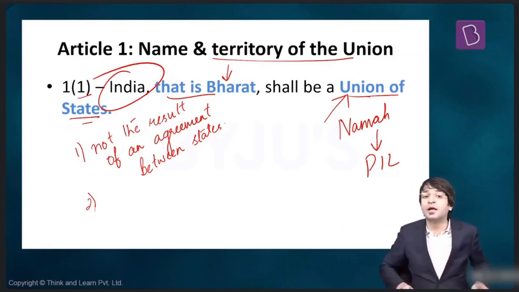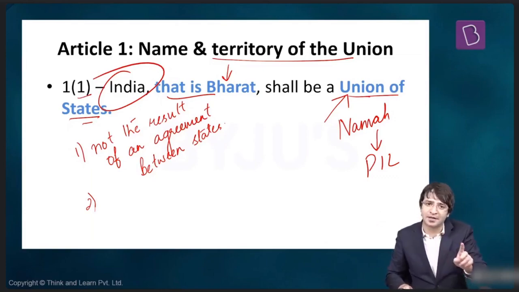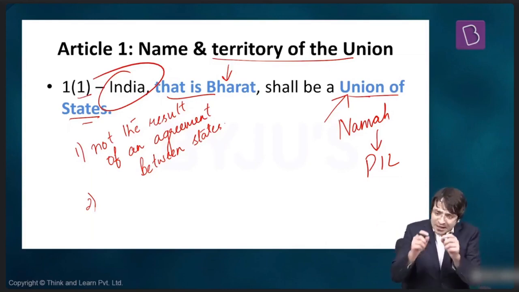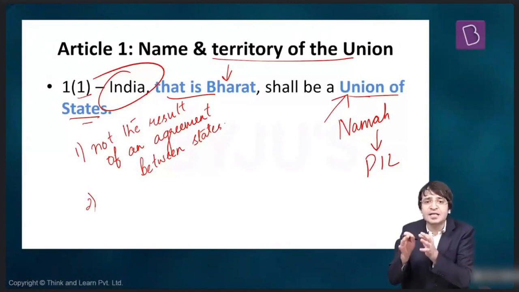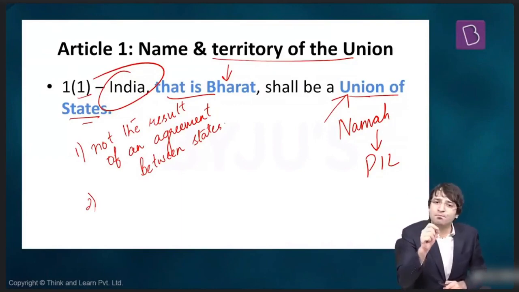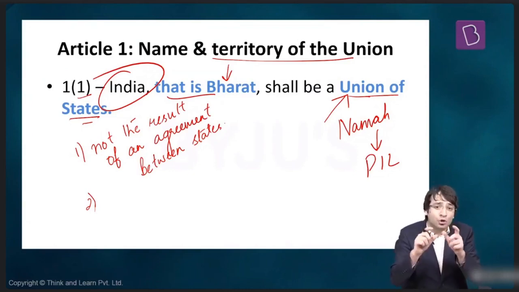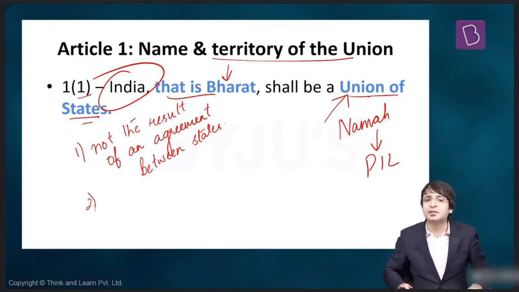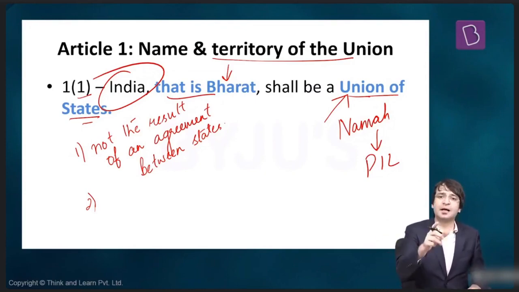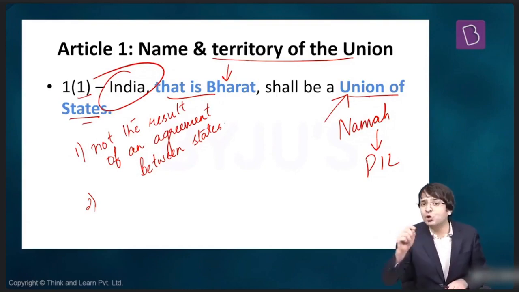That means one state can secede from the federation. But this is something that we cannot give to any Indian state. When we say we are calling India, that is Bharat, shall be a union of states, that means no unit of this union, no state has the power, has the authority, has the option of coming out of the Union of India. That means there is no provision for secession. That is why B.R. Ambedkar said, I have used the phrase union of states. That means when we look at Article 1, Clause 1, India, that is Bharat, shall be a union of states. India, that is Bharat, that means dual name for this country. India as well as Bharat shall be a union of states.